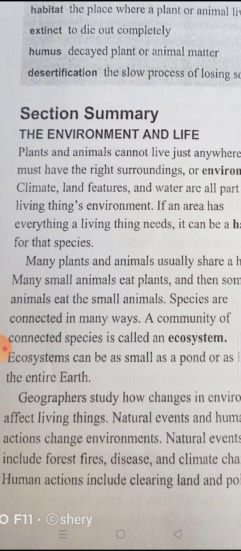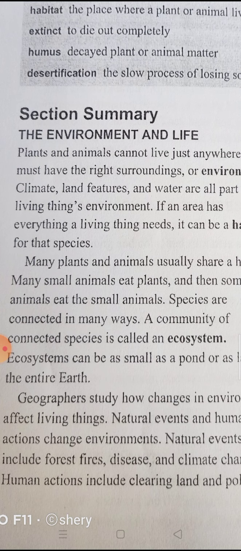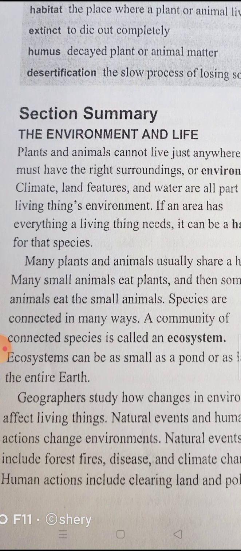I can ask a question: how do changes in any environment affect living things? Number one, natural events, and number two, human actions. Natural events and human actions can change any environment.